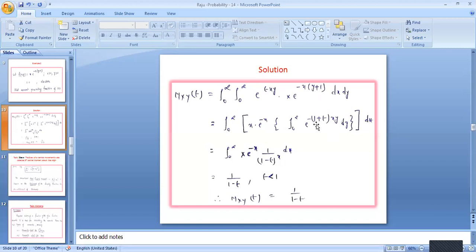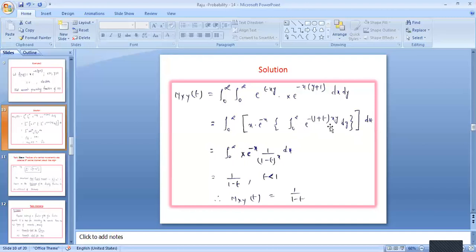So therefore, if you take it outside common, xy minus 1 plus, that is e power minus xy means minus 1, plus t e power minus ty. So that is t is there, e power txy, t is there. So therefore this is e power txy minus e power txy t, e power xy and e power txy of dy of dx. So therefore 0 to infinity.